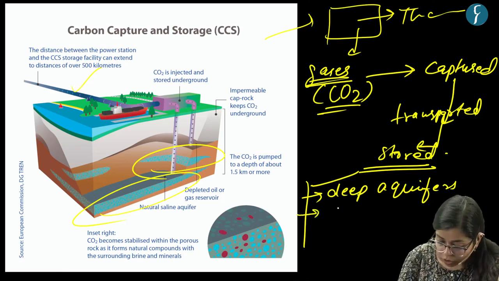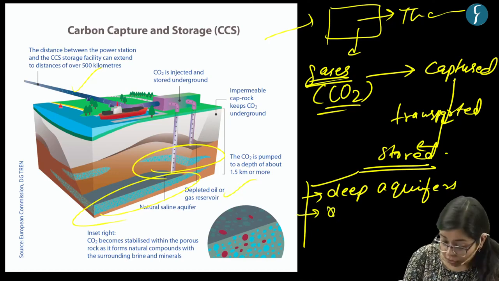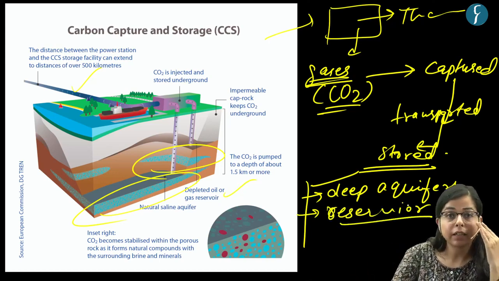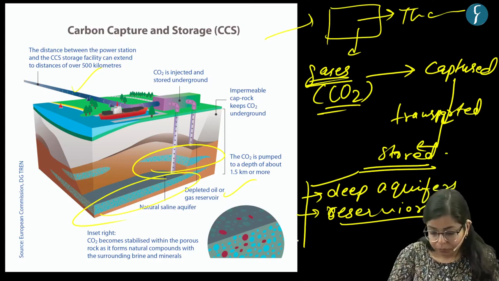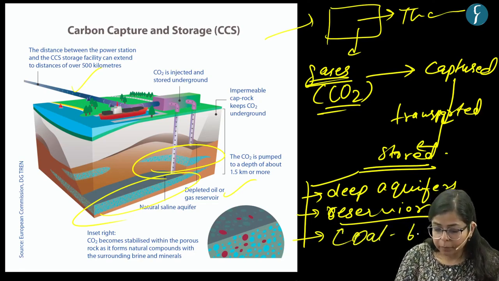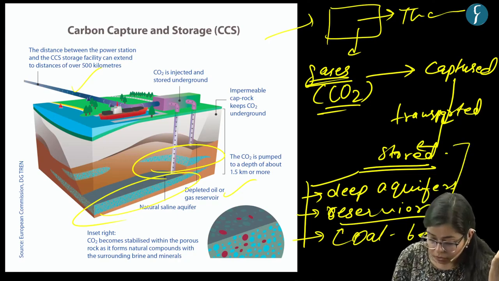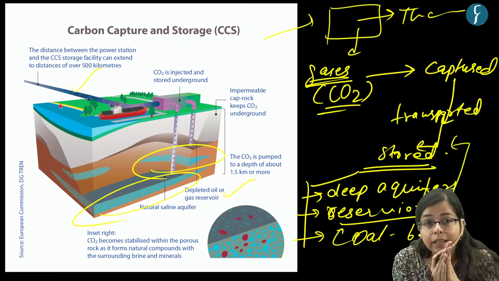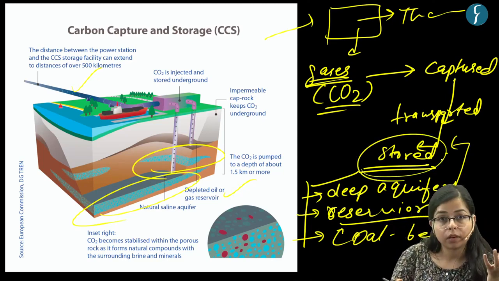And these can also be stored in some depleted oil or gas reservoirs. So there could be some reservoirs of oil or gas which are depleted, and now this carbon can be stored there, right? And under some, say, coal bed methane reservoir which has been depleted, carbon can be stored there, right? So this is a technique in which carbon is directly tapped from the source and then it is stored underground, right?